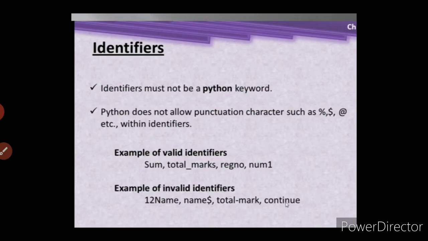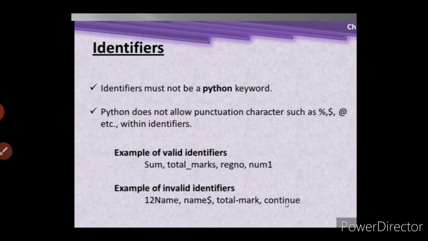Then identifiers must not be a Python keyword. We already know about keywords. A keyword is a reserved word particularly for Python programming to develop that program. So keywords will not be used as identifiers. Also, Python does not allow punctuation characters such as modulus operator, dollar sign and so on within identifiers.